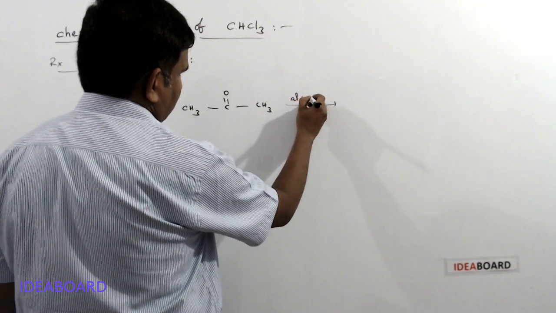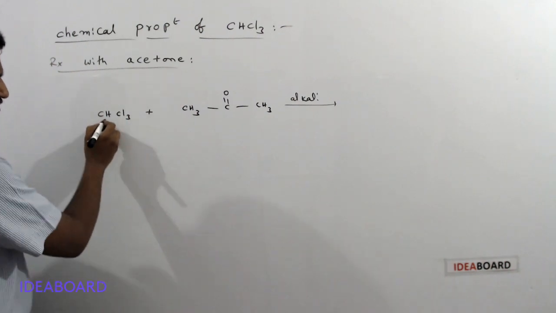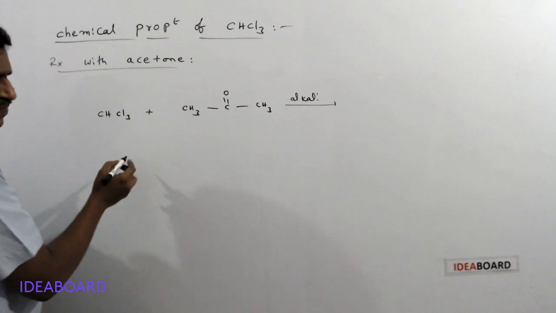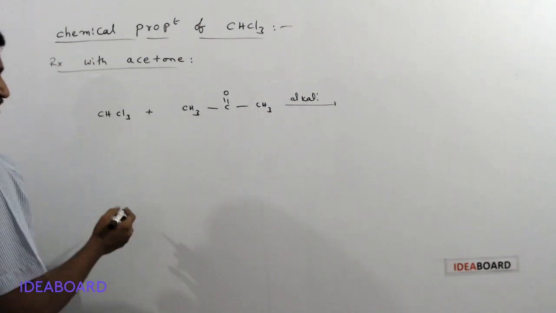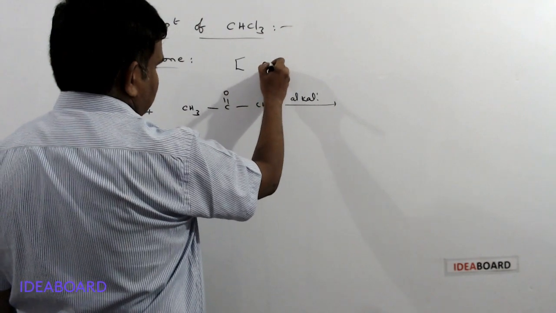In the presence of alkali this chloroform is separated into nucleophile and electrophile. I will give the reaction in brackets. It is not much important.